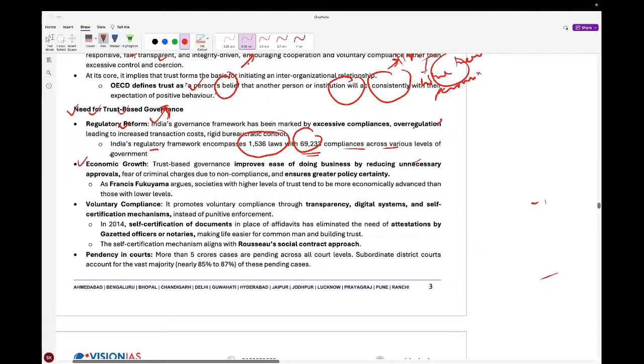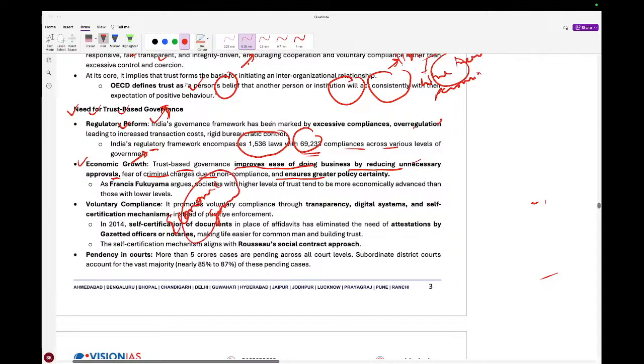Now next is the economic growth. What is economic growth? Economic growth is basically trust-based governance, which improves the ease of doing business by reducing unnecessary approvals, fear of criminal charges due to non-compliance, and ensures greater policy certainty.